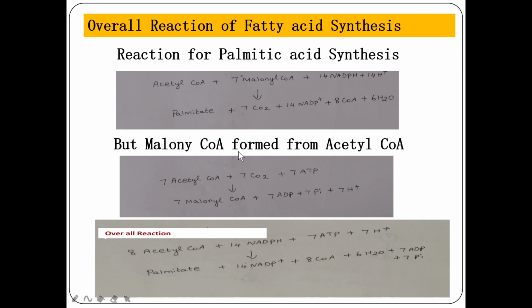So for each cycle, 7 times the cycle continues, malonyl CoA is formed only from acetyl CoA. So 7 acetyl CoA are involved to be converted into 7 malonyl CoA. So overall the reaction will become like this. Totally 8 acetyl CoA will be involved. Out of these 8 acetyl CoA, we get one molecule of palmitic acid. So this is the overall reaction.